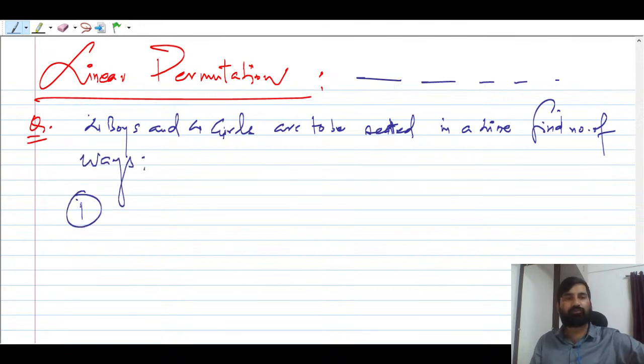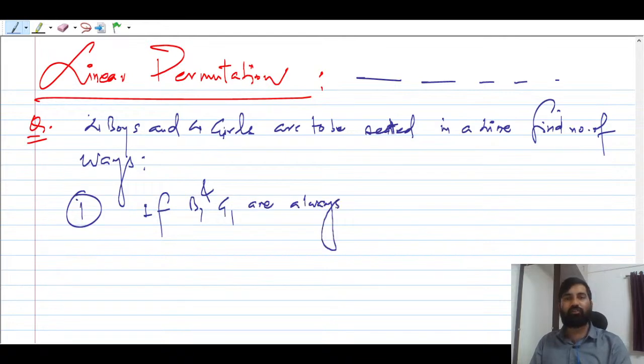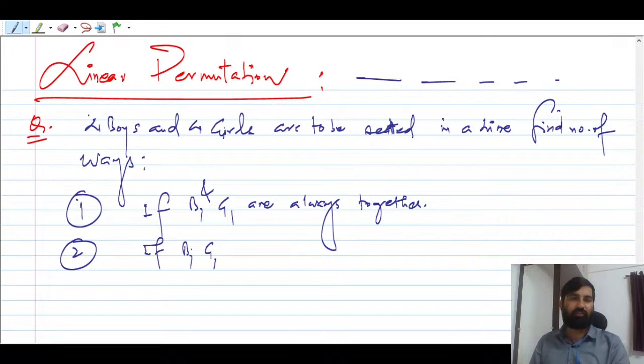Number 1, if B1 and G1 are always together. And second question है, if B1 and G1 are never together.